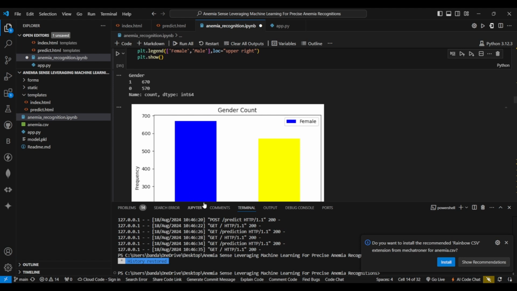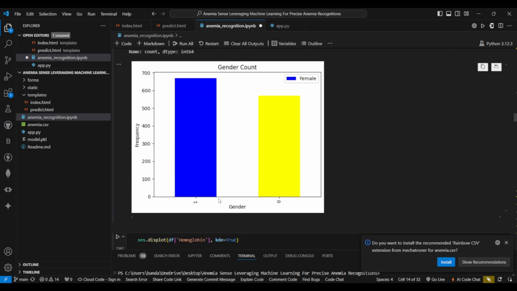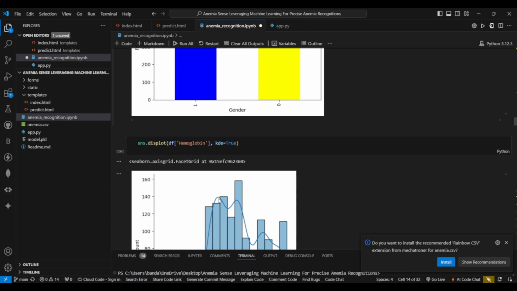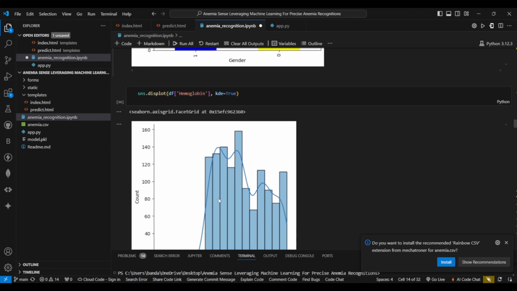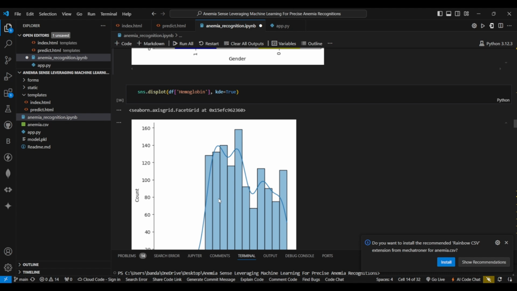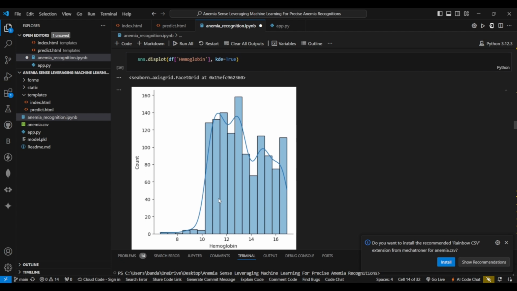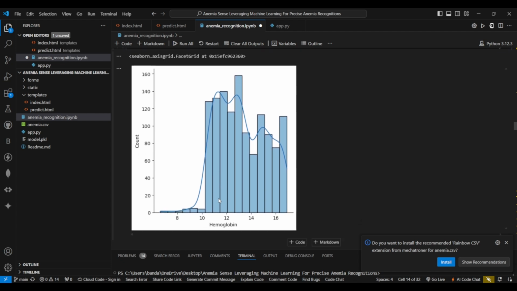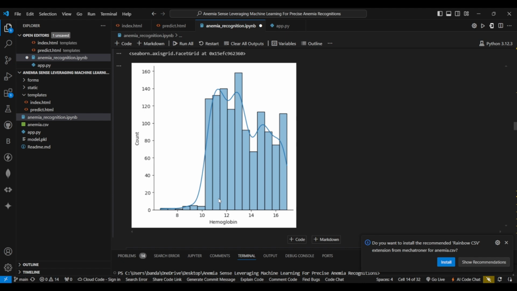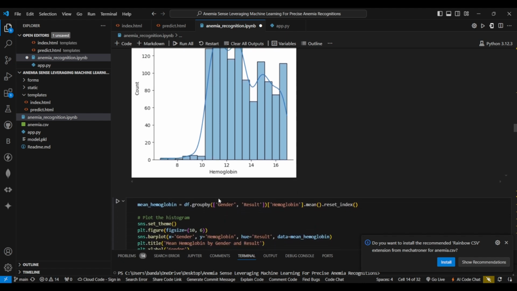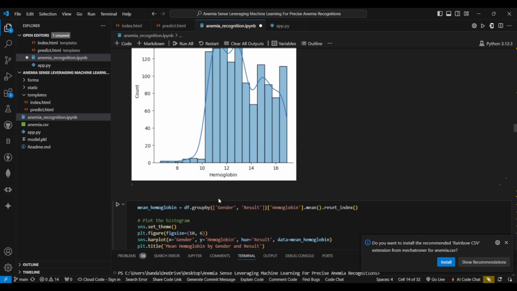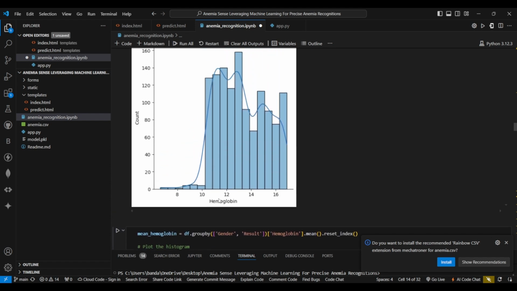Next we have this distplot graph that defines the skewness in the hemoglobin levels. Here it defines the outliers and all. It mainly tells us the range, skewness, and outliers. It is useful in medical analysis for assessing hemoglobin levels and identifying potential abnormalities.